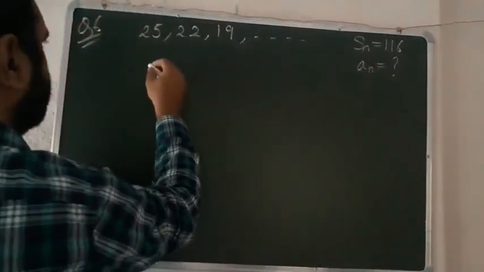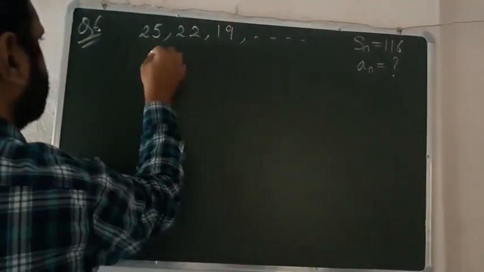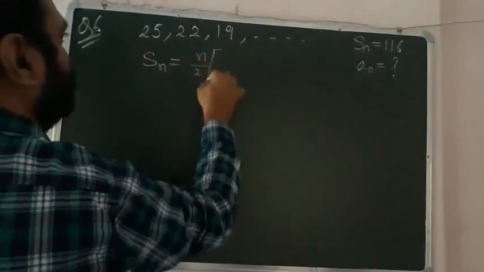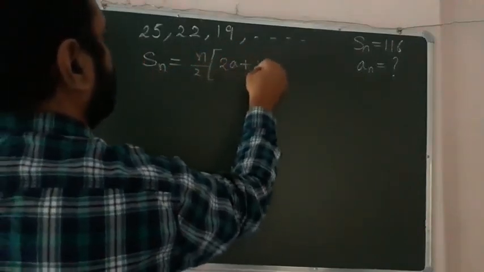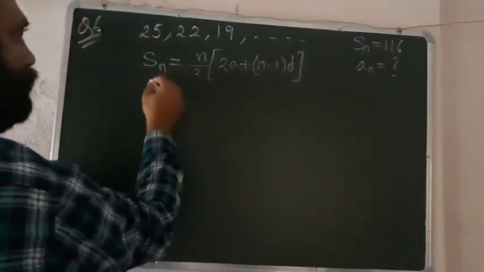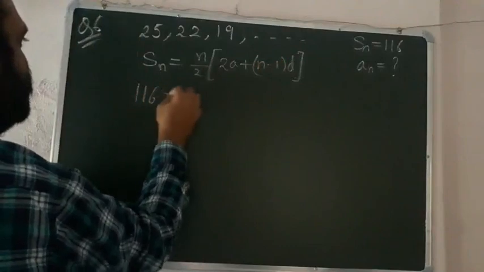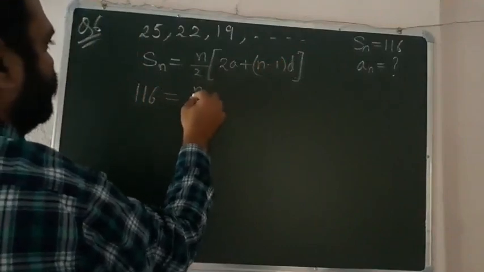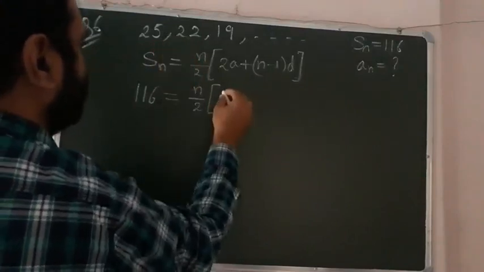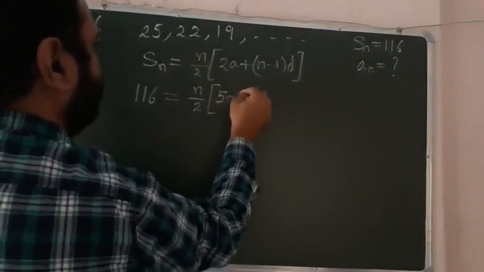So first of all, you should use the formula here. Sn is equal to n by 2, 2 into a plus n minus 1 into d. So you can put the value here, 116. n you have to find, and the value of a is 25, so this becomes 50.